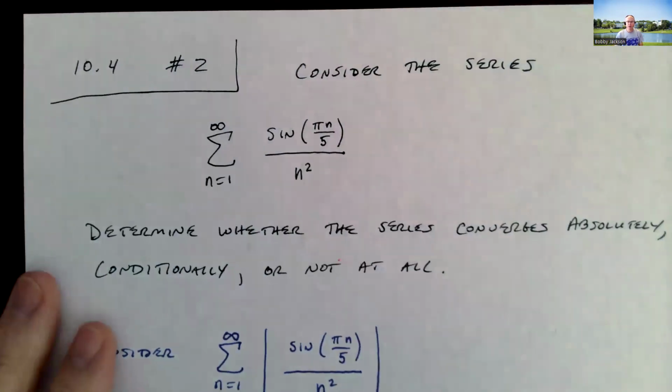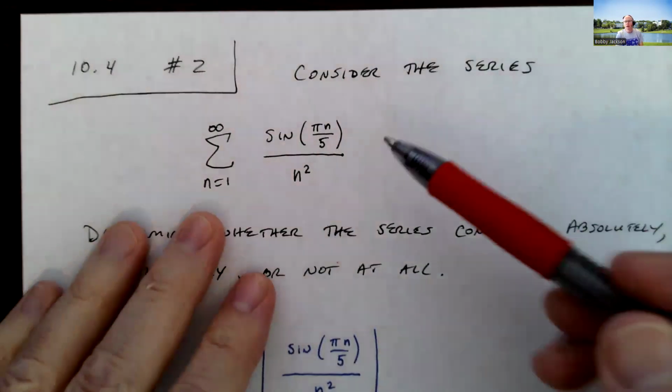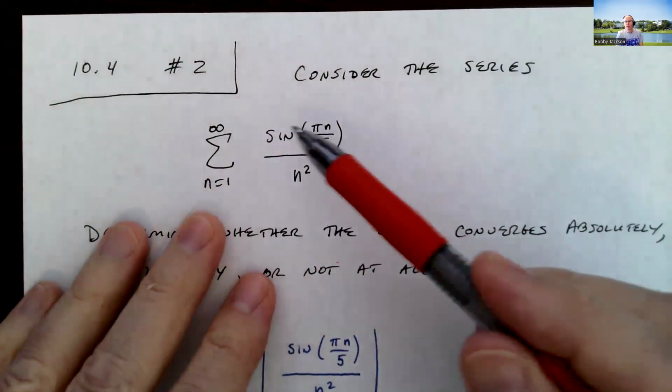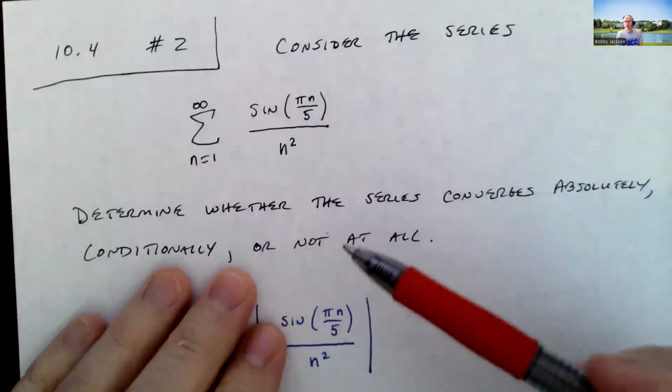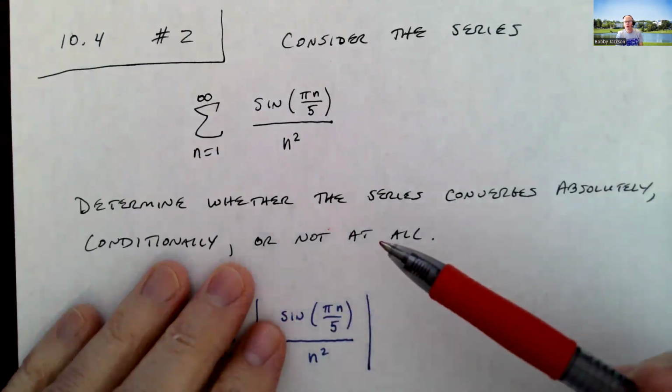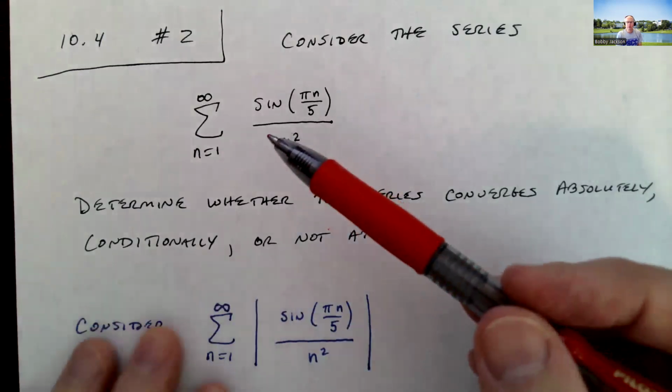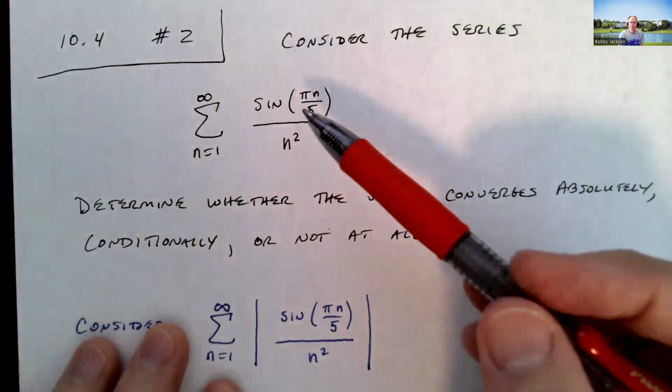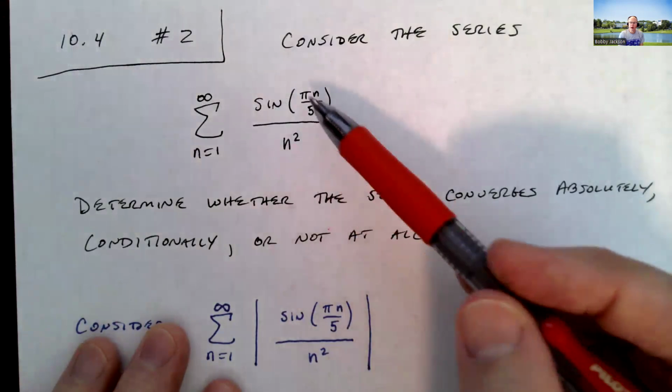Take a look at number 2 in section 10.4. We're going to consider this series, and we're going to determine whether the series converges absolutely, conditionally, or not at all. So obviously, when we look at this, you might take a look at the terms that we're adding up.